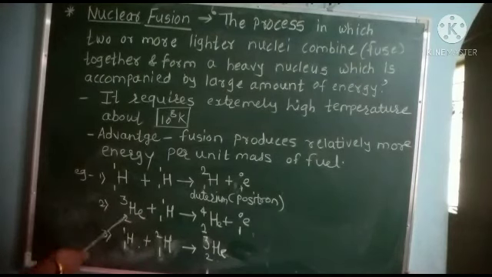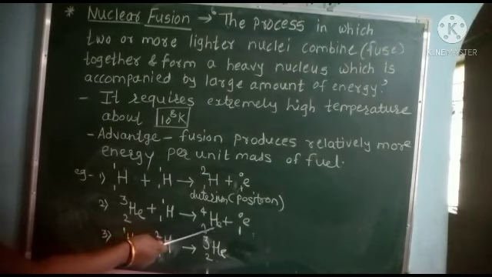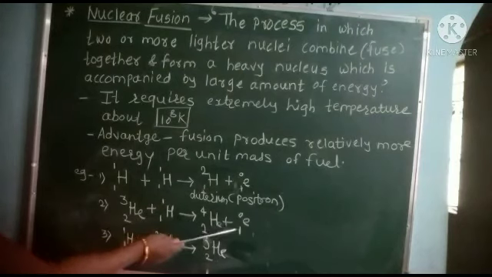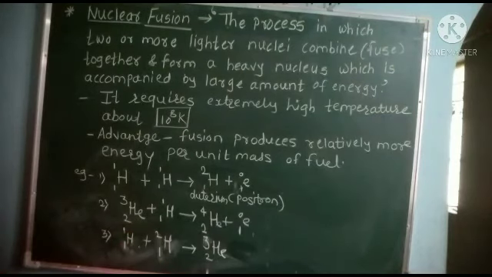If a helium nucleus having atomic number 2 and mass number 3, that is 2 protons and 1 neutron, combines with 1 proton of hydrogen, it forms a heavier helium nucleus having 2 protons and 2 neutrons, with emission of 1 positron.